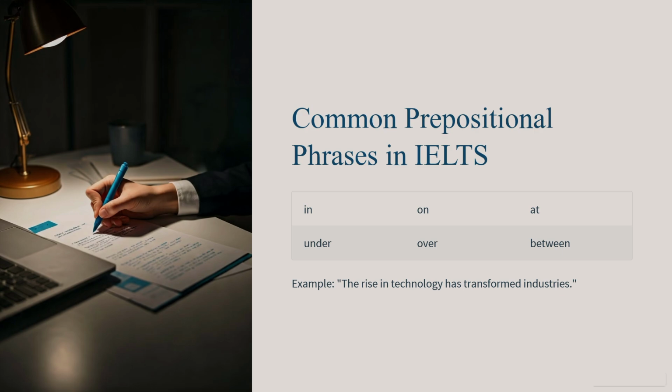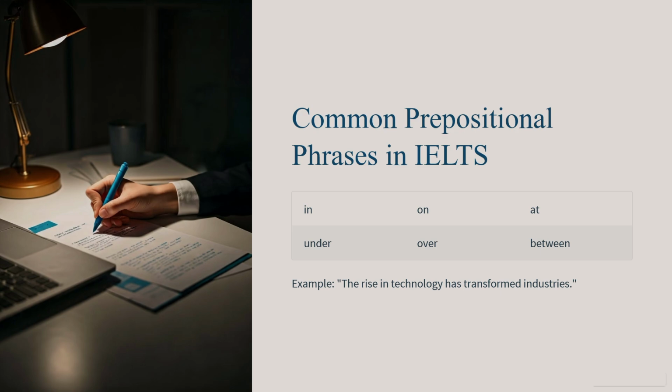You can write these down, put them in your notes, or pause the video, but these are some that you should memorize and have in your vocabulary. And these prepositions can help you describe everything from time and place to more abstract ideas. So let's break down the example sentence that we have here. The example sentence is: the rise in technology has transformed industries. Again, the rise in technology has transformed industries.